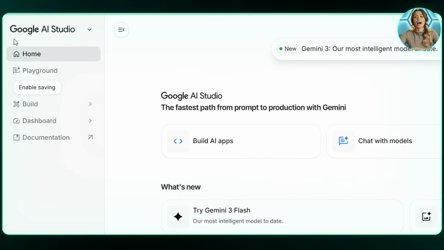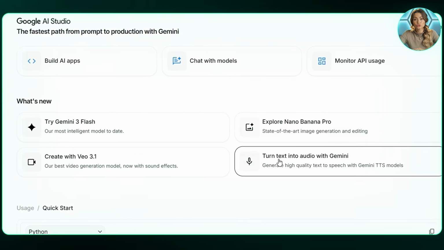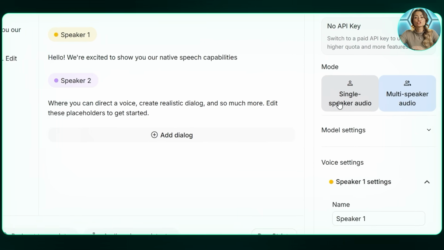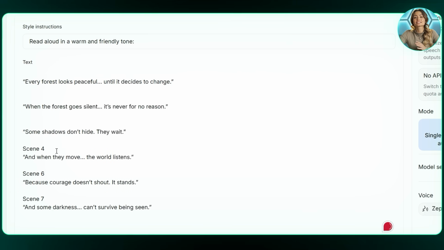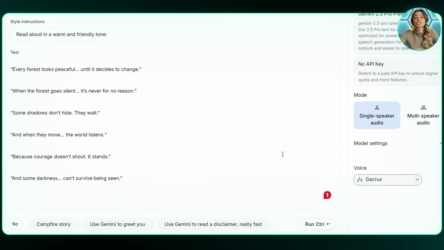Since I already added dialogues to a few scenes directly into the animation prompts, I worked on narration for the scenes without dialogues. To add narration to the video, there's a completely free option available. You can use Google AI Studio. In Google AI Studio, you can turn text into audio. Choose single speaker mode. Paste a narration script from ChatGPT that I asked to generate earlier. Select a voice and generate the audio.